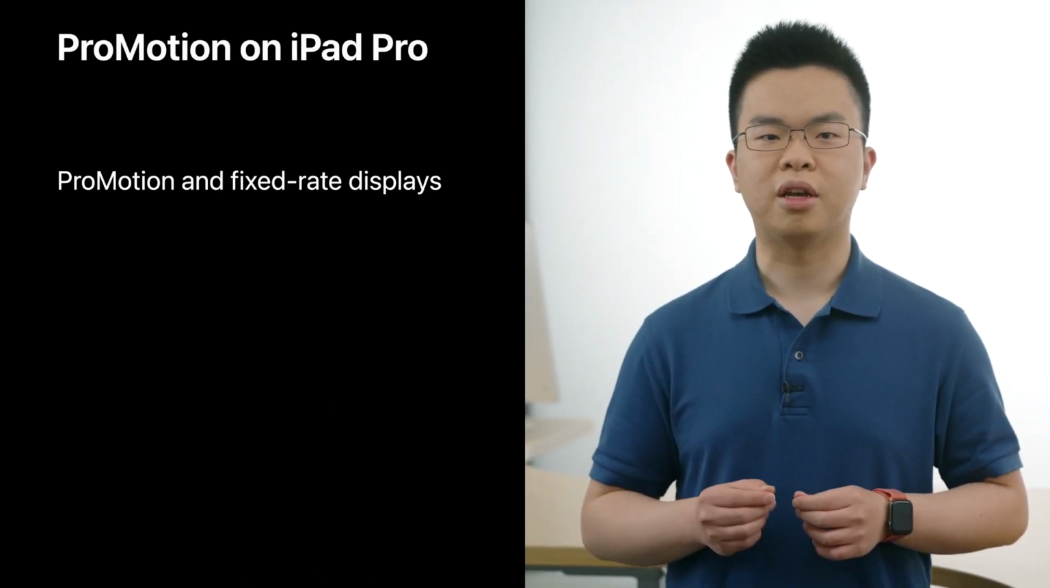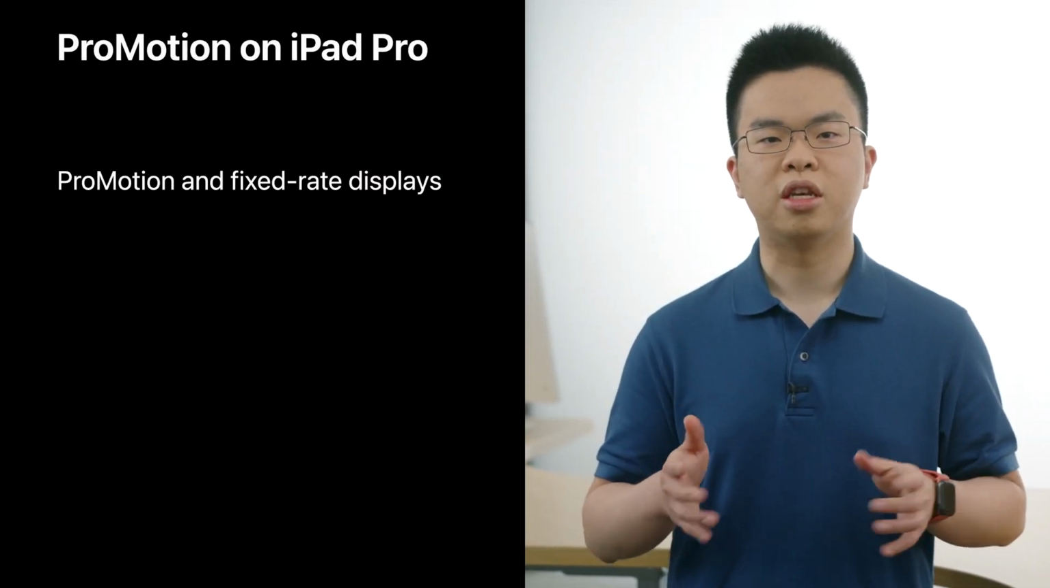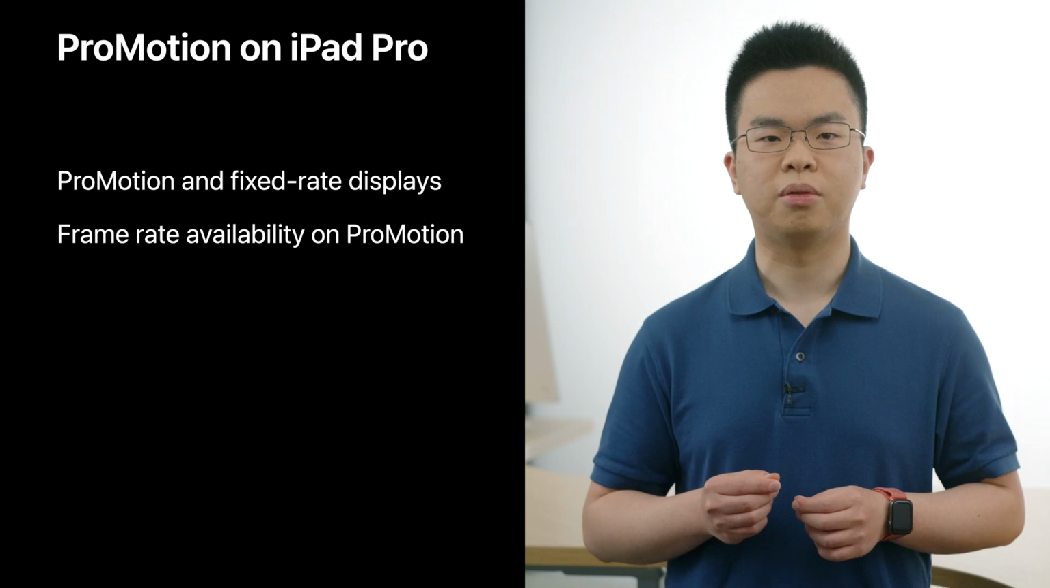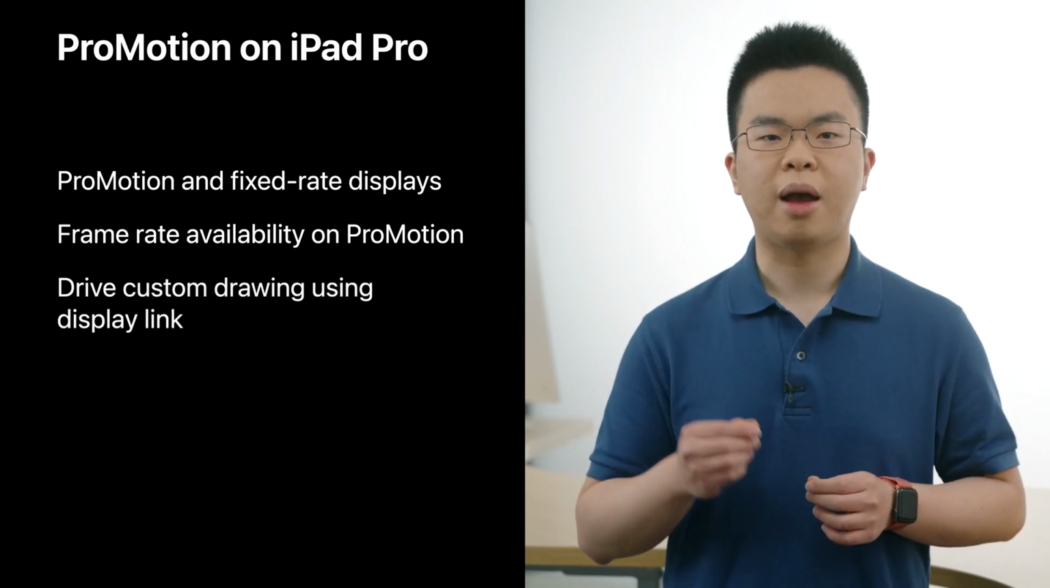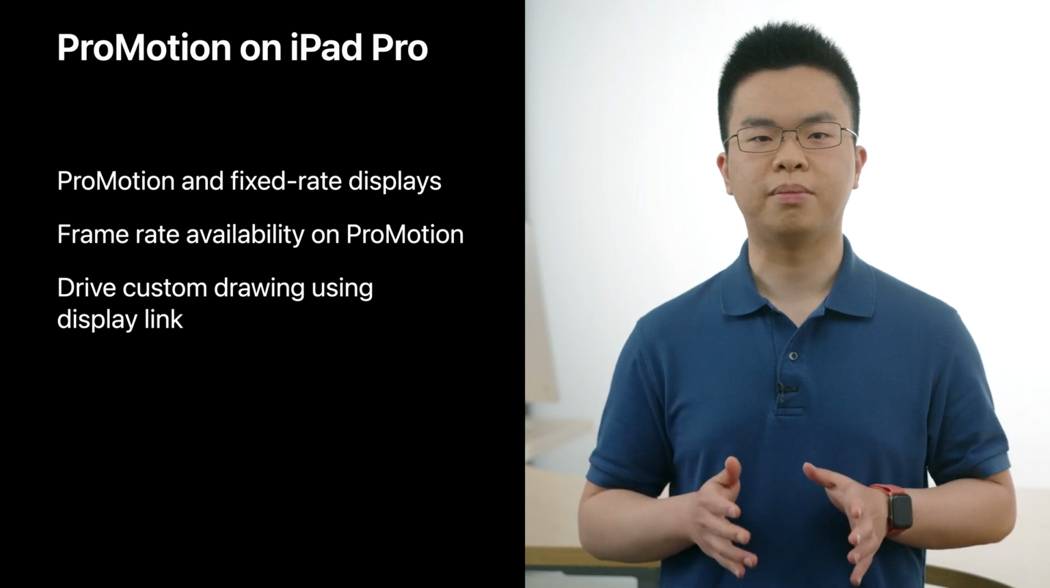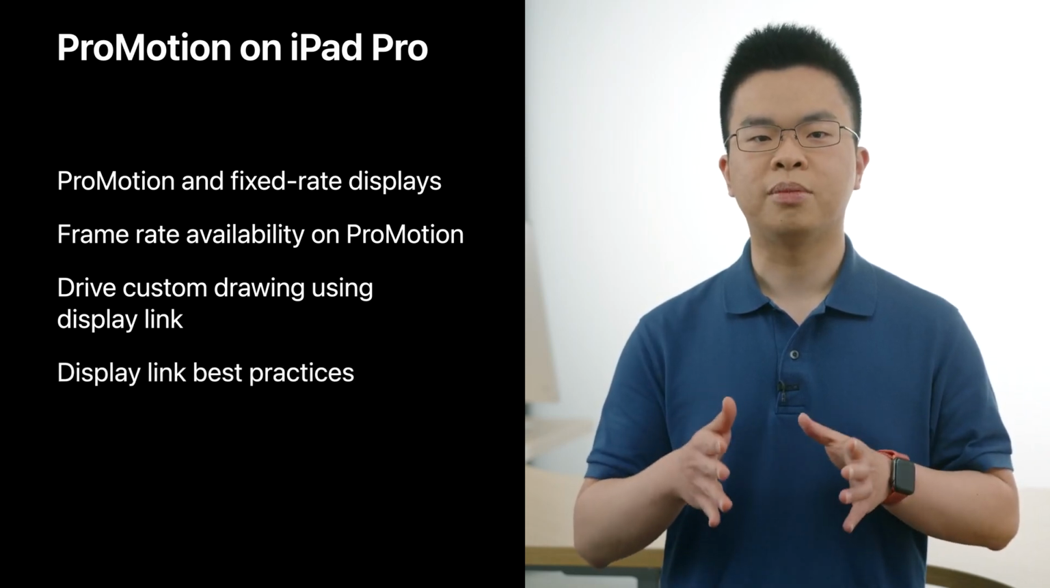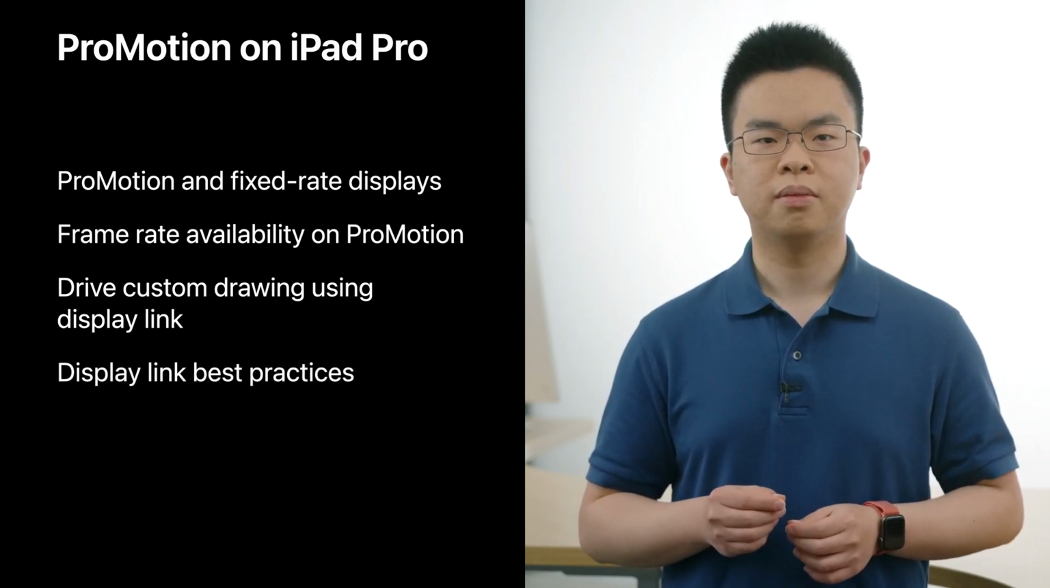Proper frame pacing will allow your app to present motion contents correctly and smoothly, regardless of display characteristics, user preferences, and system states. We're going to look at the differences between ProMotion and fixed-rate displays, as well as the situations in which some frame rates may not be available. Next, we'll discuss what the display link is and how your app can use it to drive custom drawing. And finally, we'll offer some display link best practices.